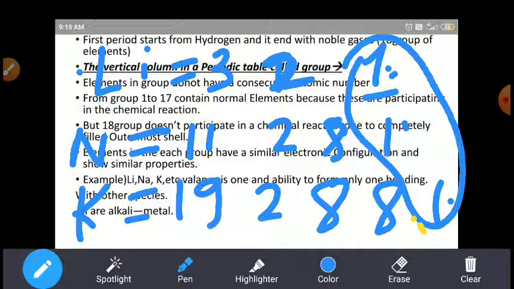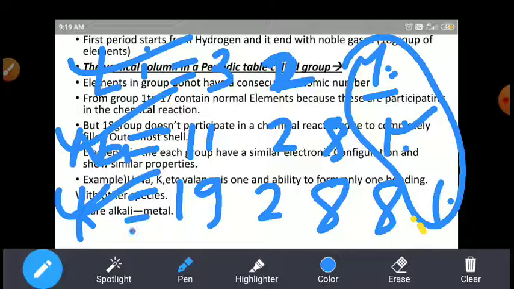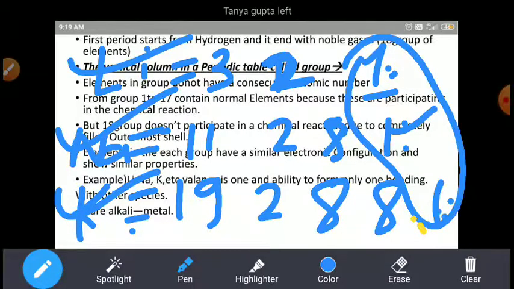Lithium has valency 1, which means it bonds with 1 hydrogen or 1 carbon or 1 oxygen. Sodium valency 1 means it bonds with 1 hydrogen and 1 oxygen atom. Potassium valency 1 means it bonds with 1 hydrogen, 1 oxygen or 1 other species.